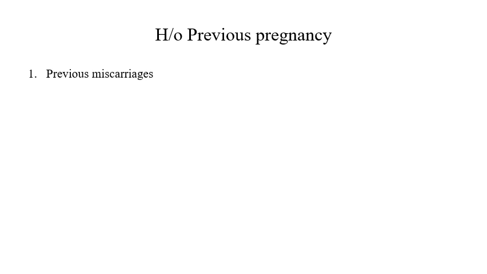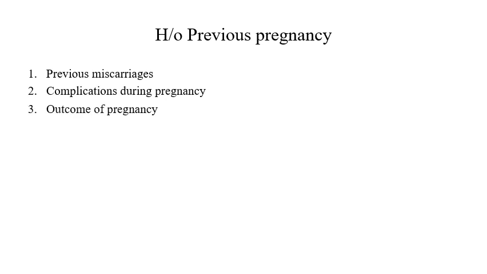If she is coming at 32 weeks with premature labor, the irritation of the cervix can lead to premature labor, so that needs to be corrected. Complications during pregnancy and the outcome of the previous pregnancies: whether she had postpartum hemorrhage, or prolonged labor, and what was the outcome of the pregnancy.